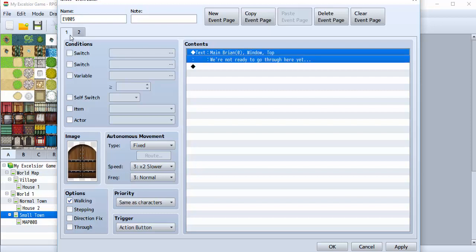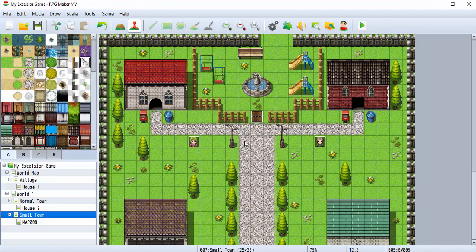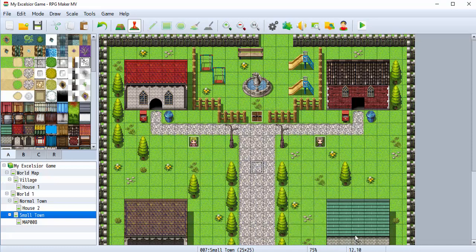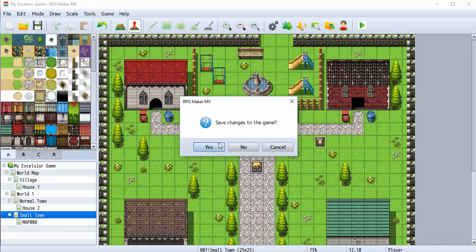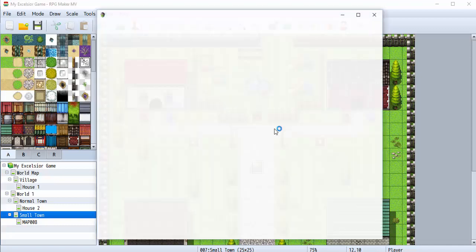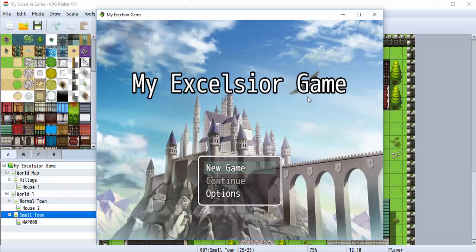So now, if we touch the action button, it's going to tell us we're not ready to go through here yet. When we finally add Steven to our party, all of a sudden, this door is going to open, the sound effect is going to play, and so we're going to know that it opened. So I'm going to just remember to play test. Just throw your player right exactly where you want. Eventually I'm going to start saving the game so that I'm not, this is only for the first probably 5 or 10 minutes of my game. I'm just going to keep doing this before I save it.